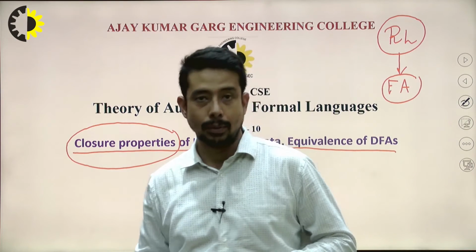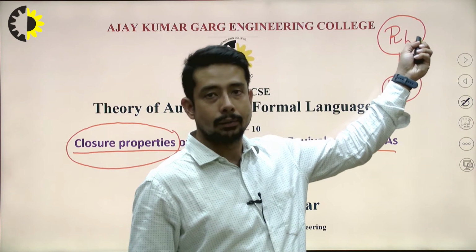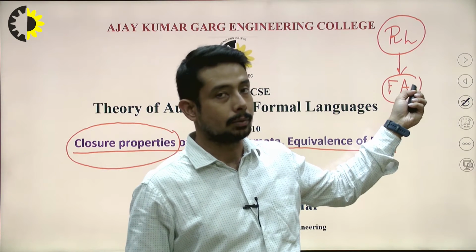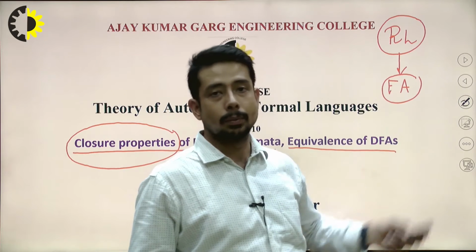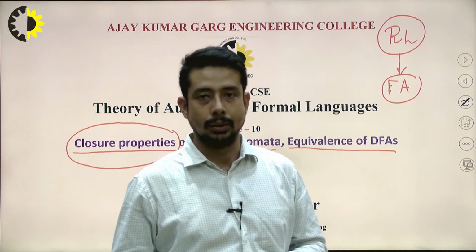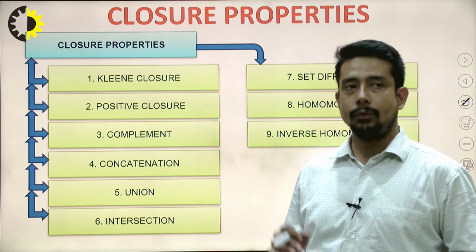Finite automata. So if a particular property is accepted by regular language, then we can also say that the property is accepted by finite automata. If you study any property of either concept, it will be easy for you to justify it with both. So let's go with the first topic, the closure property of finite automata.